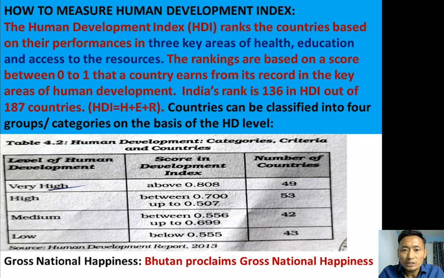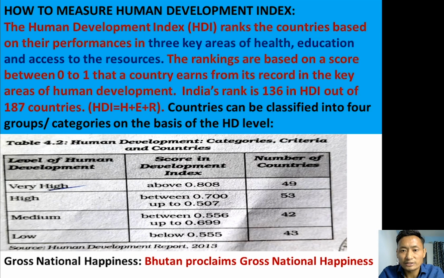So the rankings are based on a score between 0 to 1 that the country earns from its record in the key areas of human development.